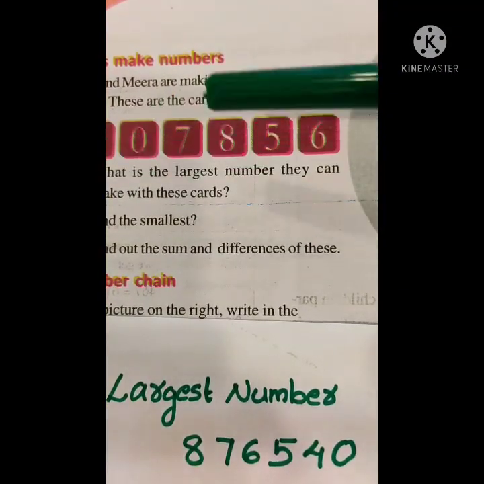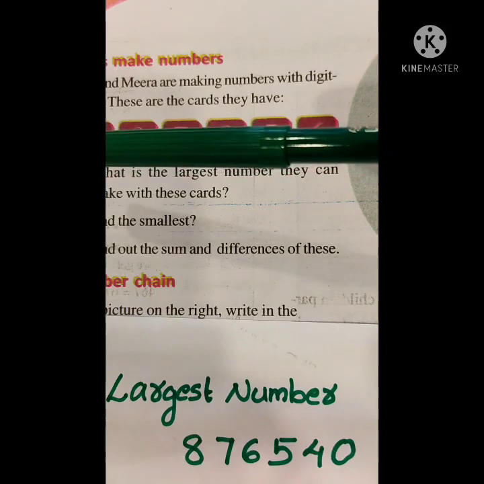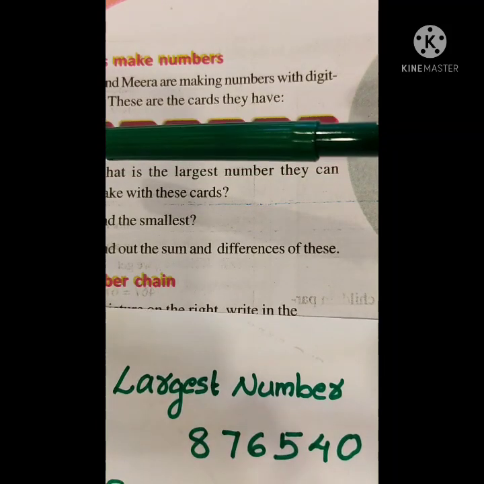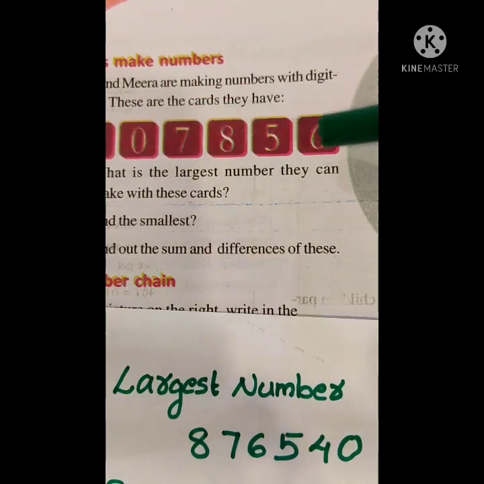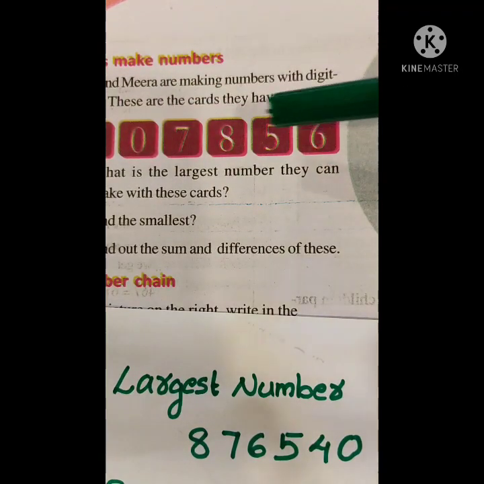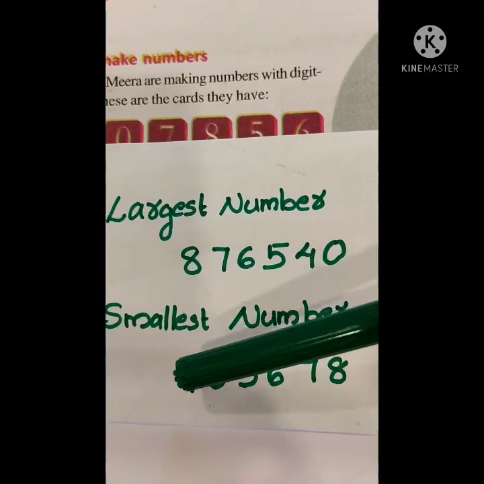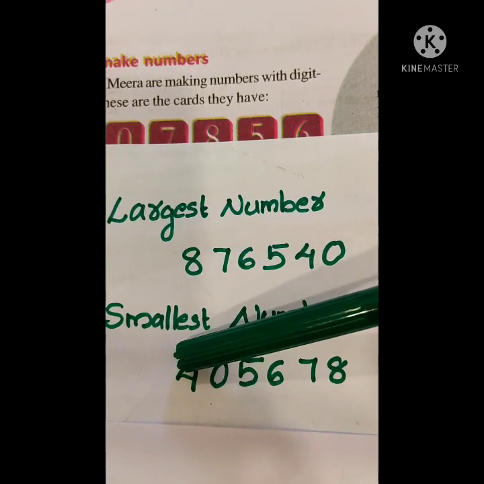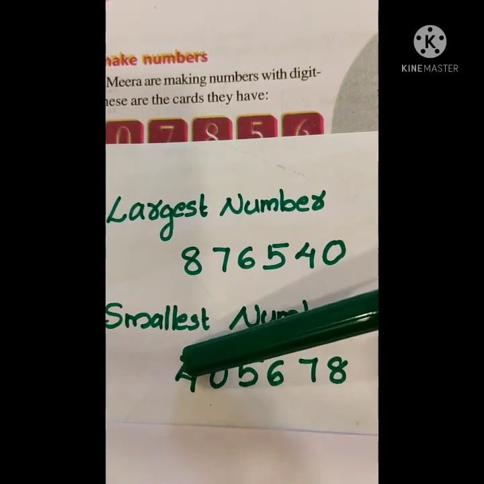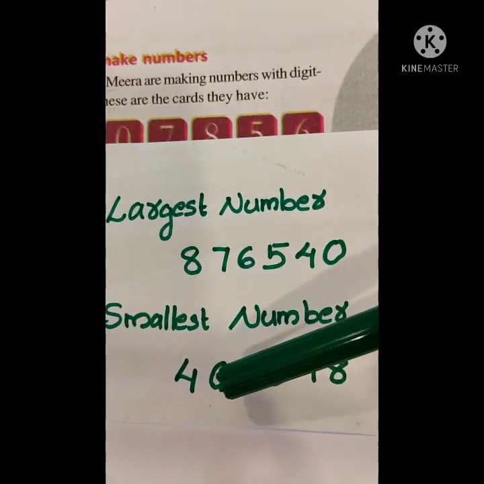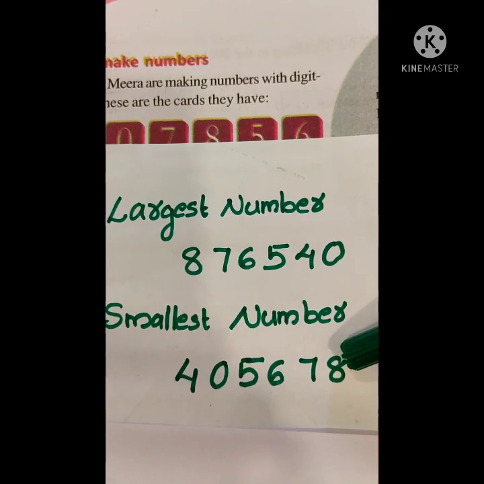The next smallest digit is 4. So 4 must be written at the left end and 0 is written as the second digit. Then write the other digits in ascending order to the right. Look, this is the smallest number. Here 4 is written at the left end and 0 at the second position, that is after 4. Then we arrange the other digits in ascending order.